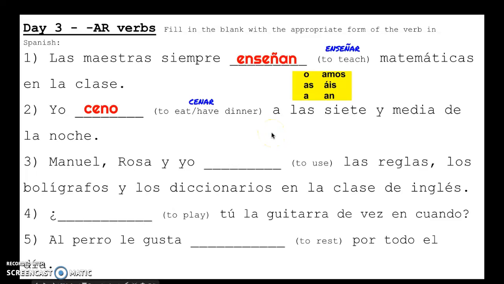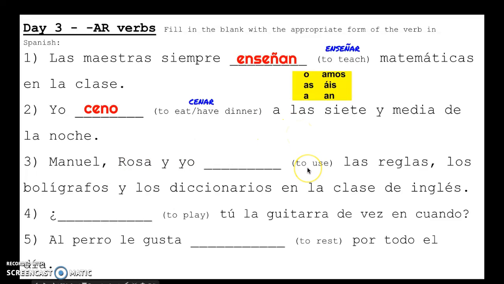Número 3, we have Manuel, Rosa y yo, blank, las reglas, los bolígrafos y los diccionarios en la clase de inglés. We have 3 people, Manuel, Rosa, y yo means and I. So as soon as you're included in the mix with one or more people, that becomes a we. So we're going to be looking for the nosotros form here.